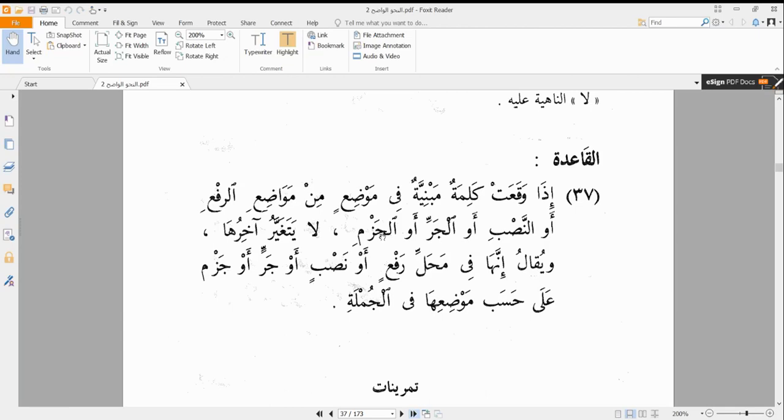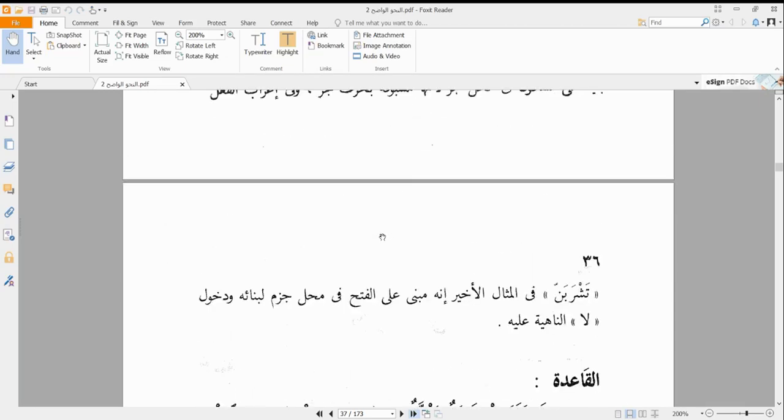It is in the place of something that is nasb. It's standing in place of something that is nasb, or standing in the place of something that is jarr, or in the place of something that is jazm, based on the position where it actually occurs in the jumla.